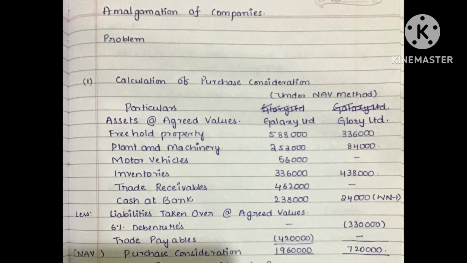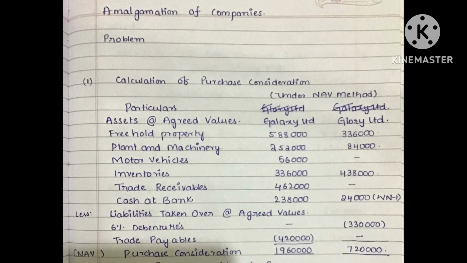In the assets, we have freehold property, plant and machinery, which they have given in additional information to be valued at 2,52,000 in case of Galaxy Limited. Motor vehicles, we have a book value of 56,000. Inventory is the same as book value. Trade receivables, we have in Galaxy Limited of 4,62,000. But in case of Glory Limited, the additional information is given that the liquidator is going to collect from trade debtors and make payments to trade creditors. So the resulting company shall not take into consideration trade debtors and trade creditors for calculating purchase consideration.